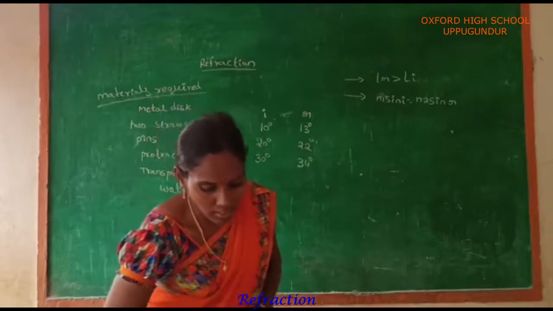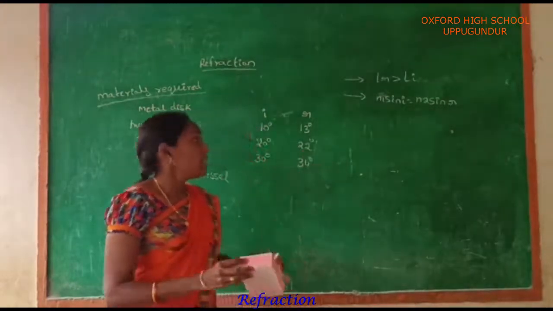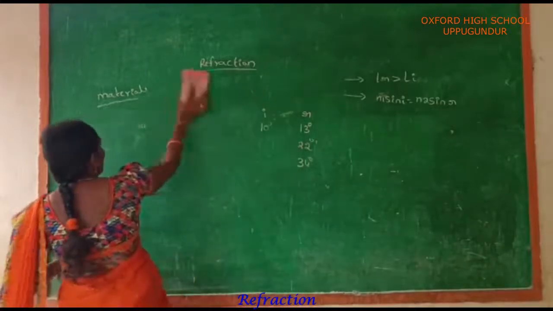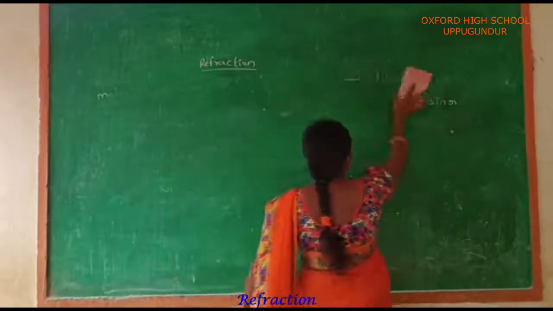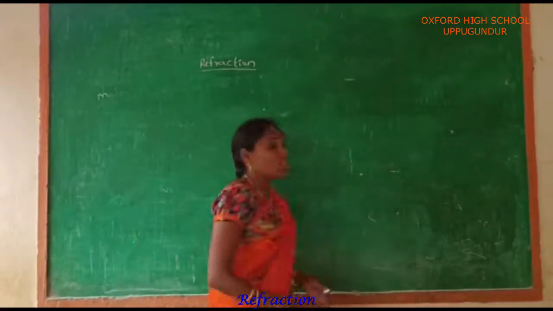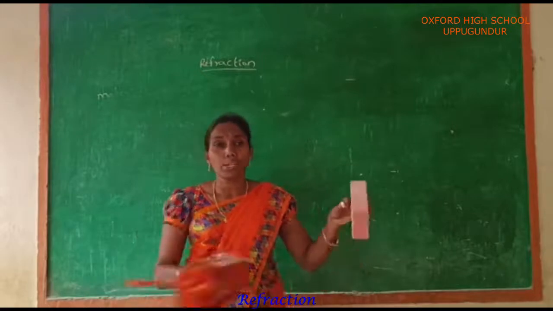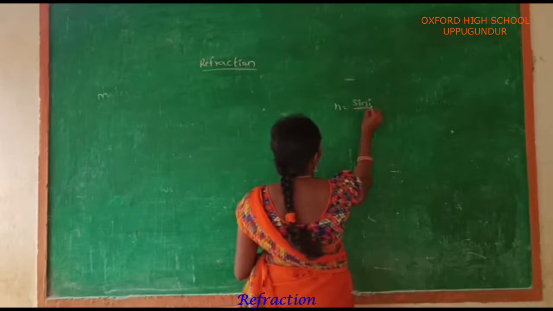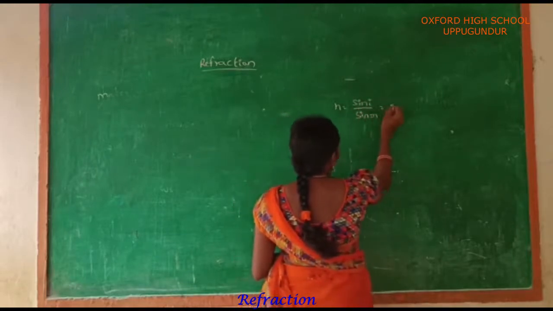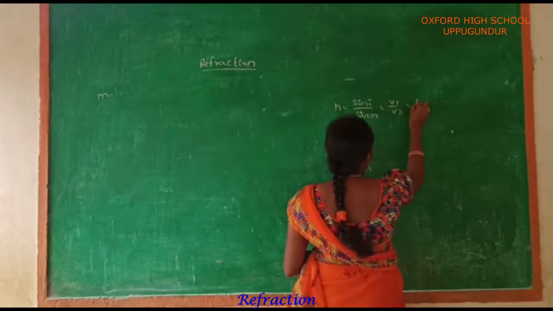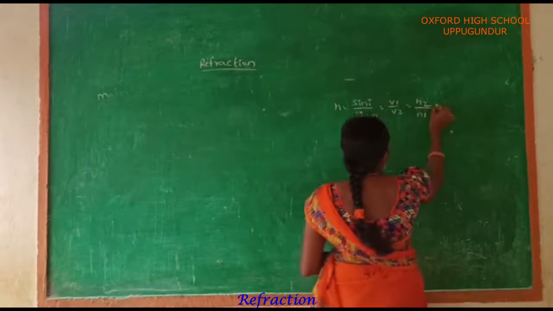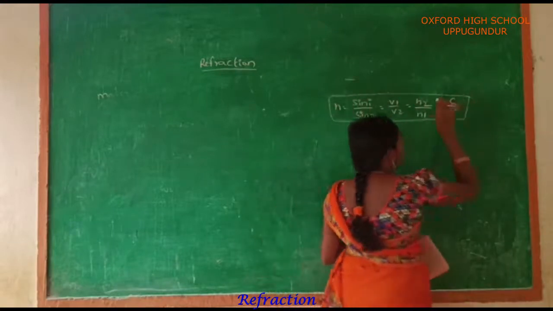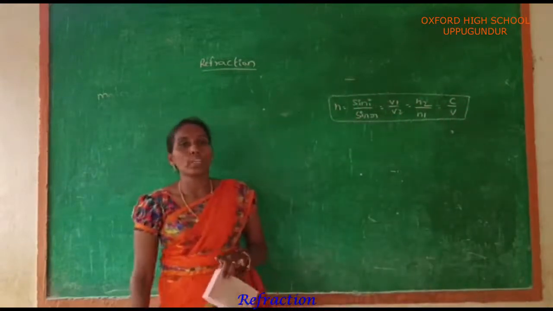Now see the next one. That is n1 sin i is equal to n2 sin r. Already I have said about three or more formulas for refractive index. The refractive index n is equal to sin i by sin r. Next, this refractive index is equal to v1 by v2, and this should be equal to n2 by n1, and this should be equal to c by v. These are all the formulas regarding refractive index.